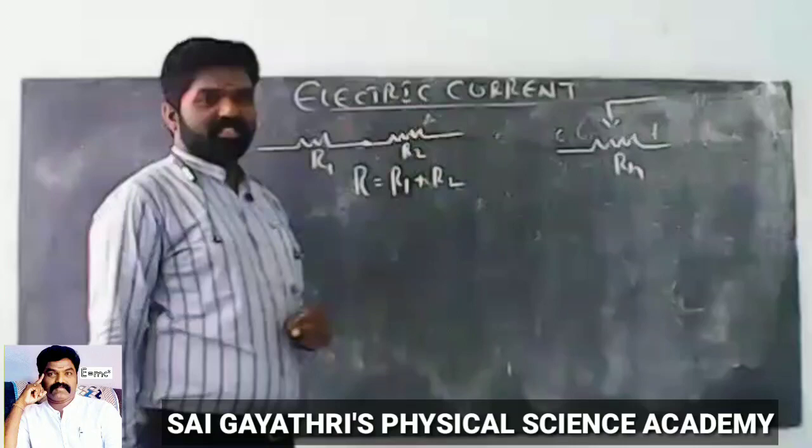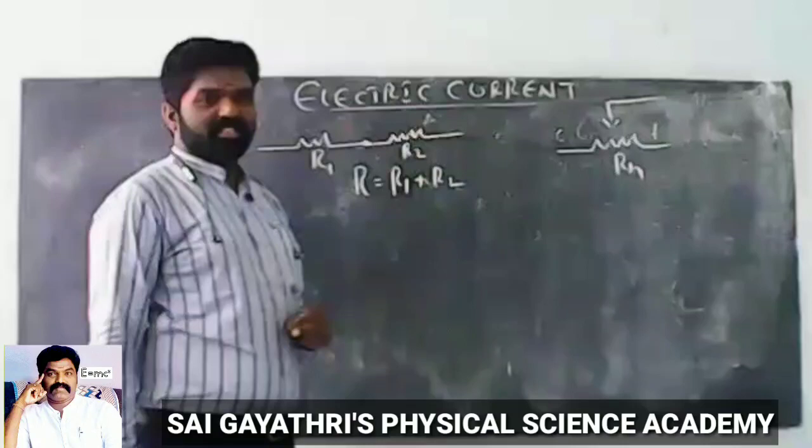Suppose three resistors are connected in series. The equivalent resistance, this is R1, R2, R3. Now R equal to R1 plus R2 plus R3. Like this, any number of resistors can be connected in series. If the number of resistors connected in series is N, each of resistance R, then RS equal to N into R. This is series connection of resistors.